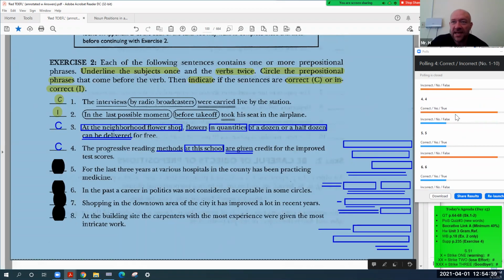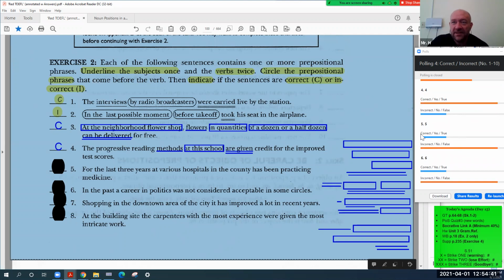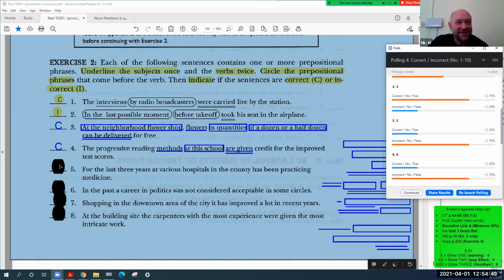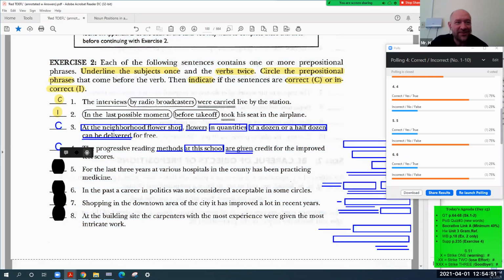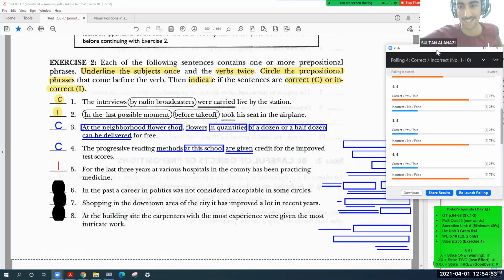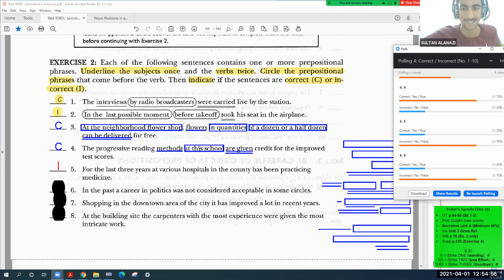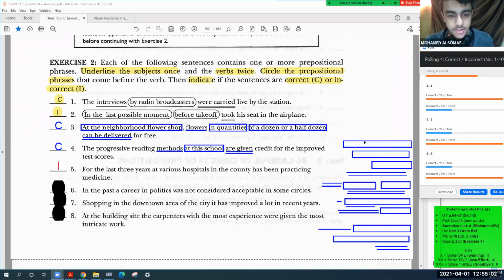All right, guys, let's take a look at number 5. So number 5 looks like 3 of you agree on 1 answer, and Sultan, you probably did the other one, right? So, Mohammed, can you explain this one? At various hospitals, the prepositional phrase.